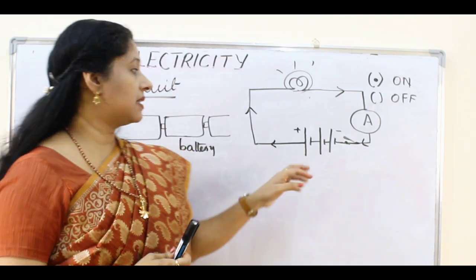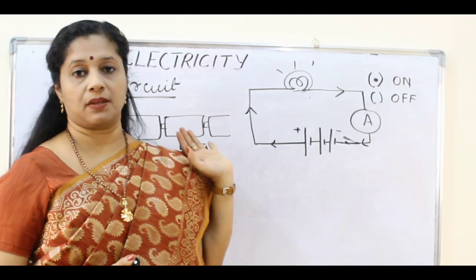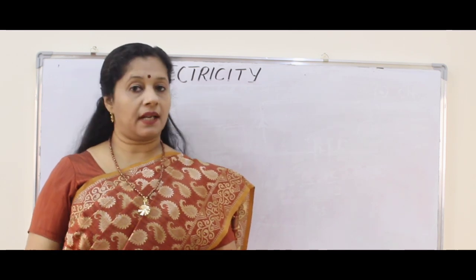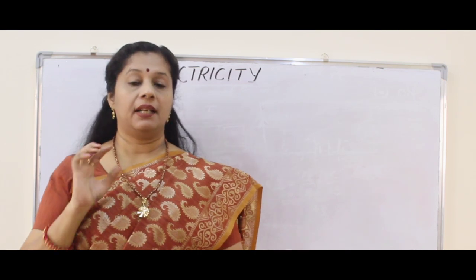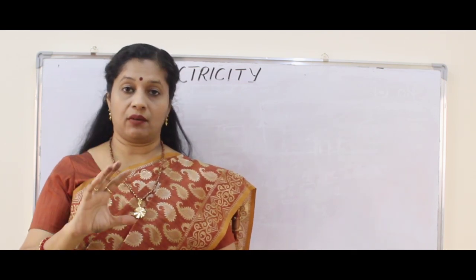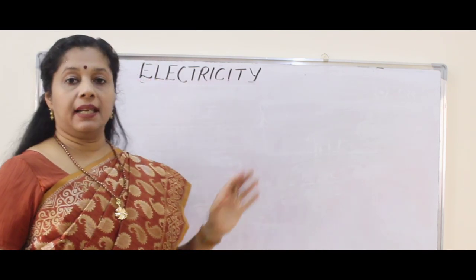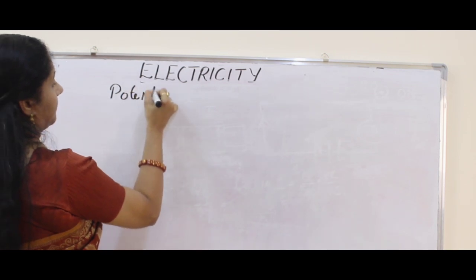So this is the simplest circuit with a cell, bulb, ammeter and switch. We understood what is charge and what is current. Current is equal to charge by time, I is equal to Q by T, measured in ampere and also measured using an ammeter. Now we are going to learn about the second parameter, that is potential difference.